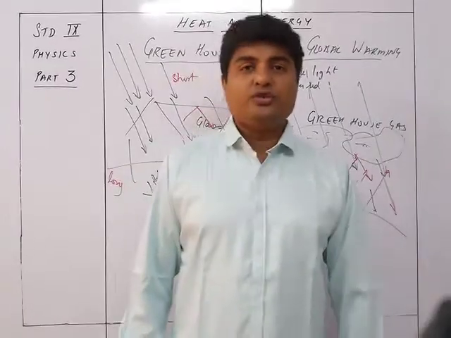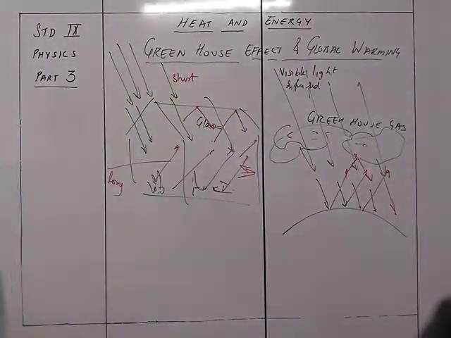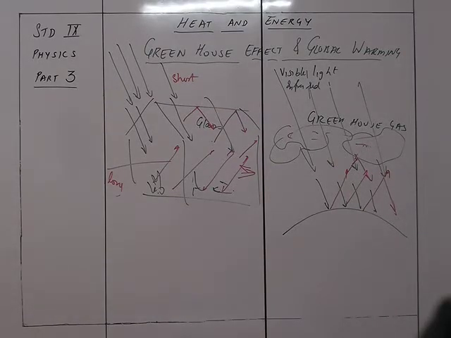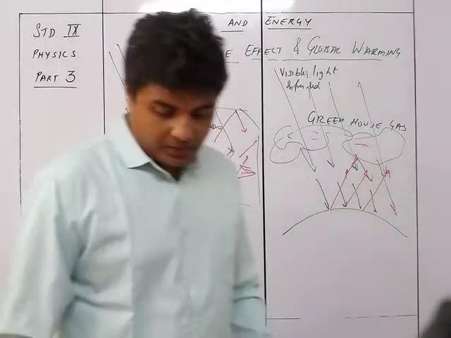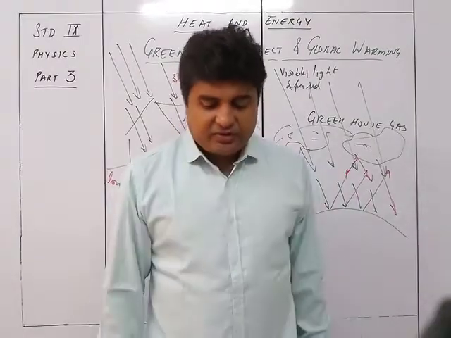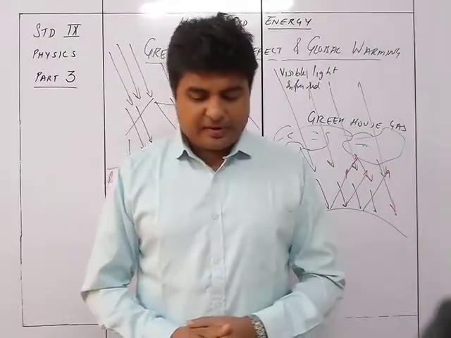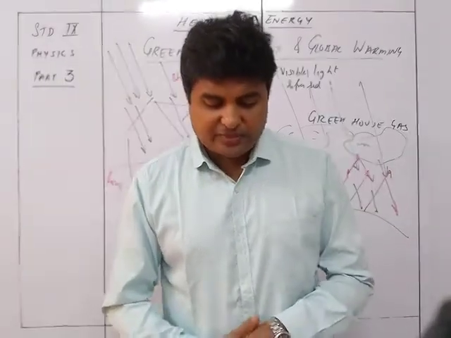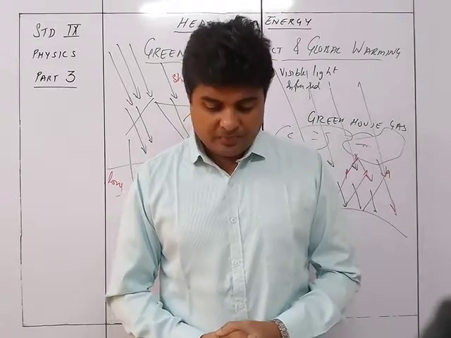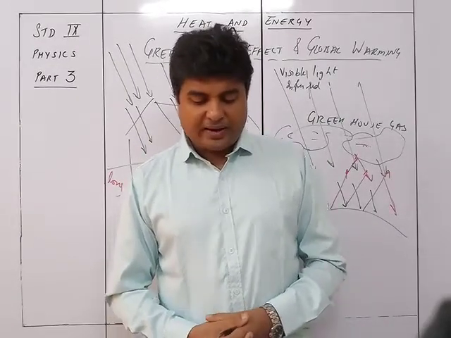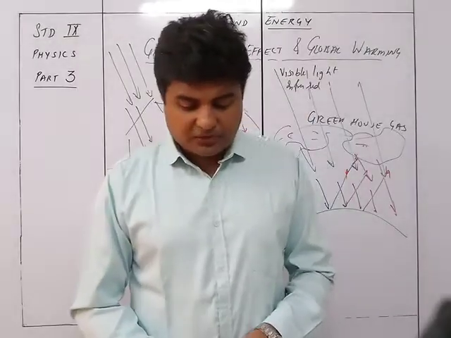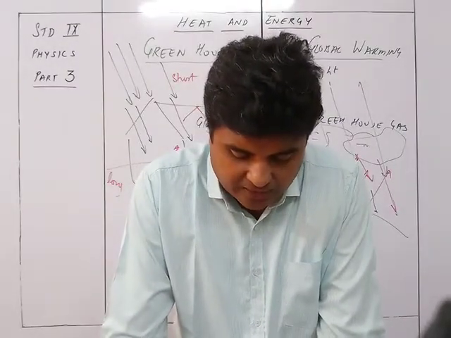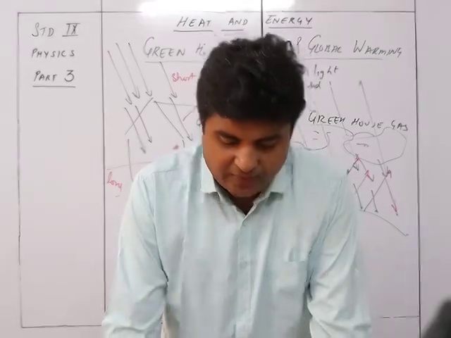Now we see some future predictions. With the present rate of increase of the greenhouse effect and global warming, it is predicted that the average temperature of Earth's surface will become 64 degrees Celsius by the end of 2100. Although it is not possible to make very accurate predictions on its impact on the future, still, looking at the change in some natural phenomena which we are facing now, the following predictions can be made.